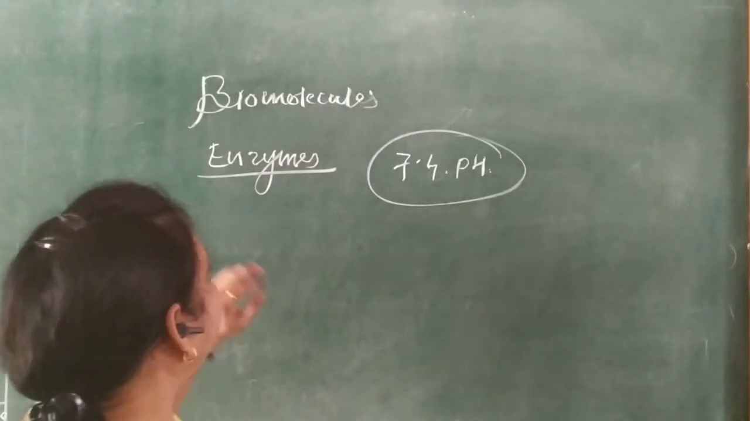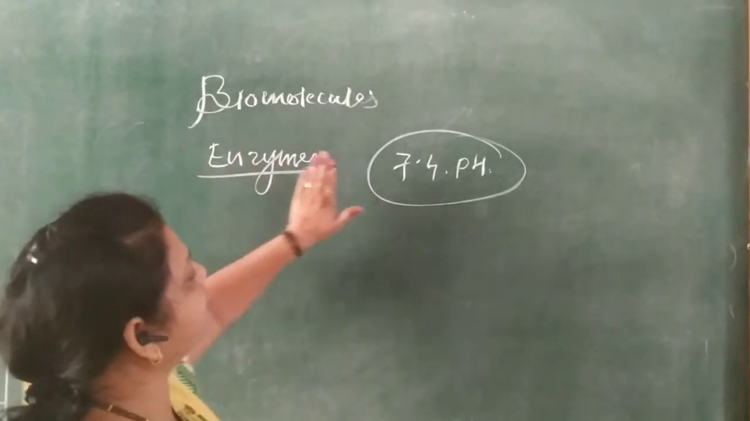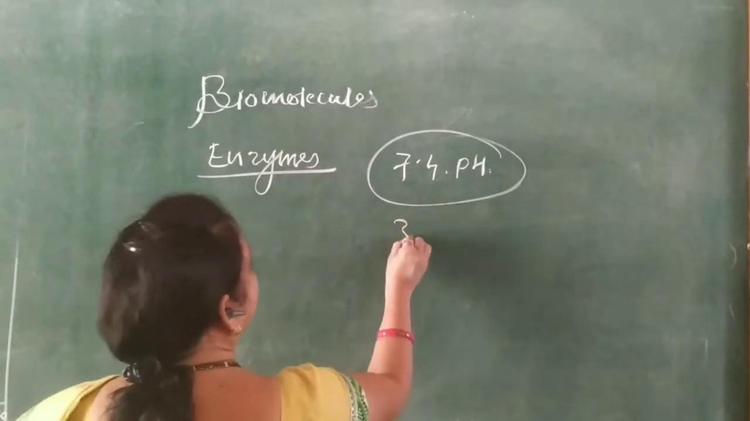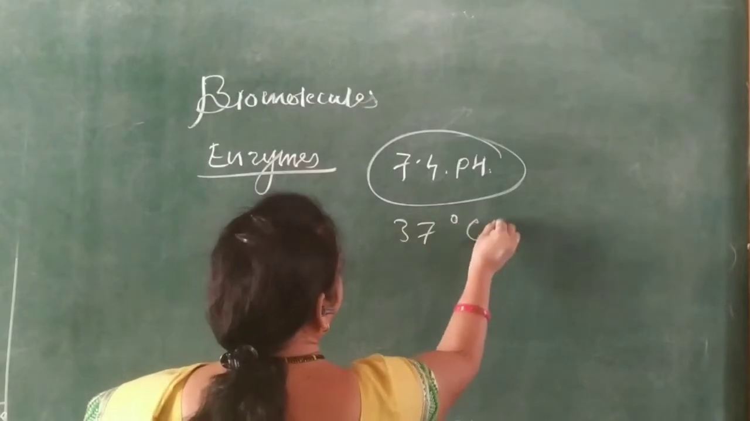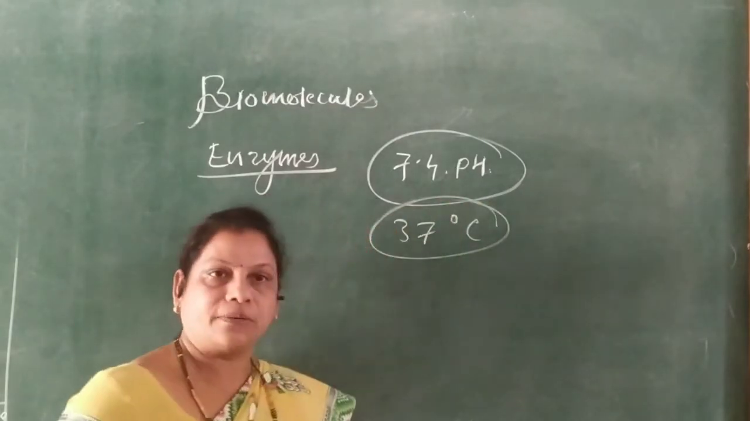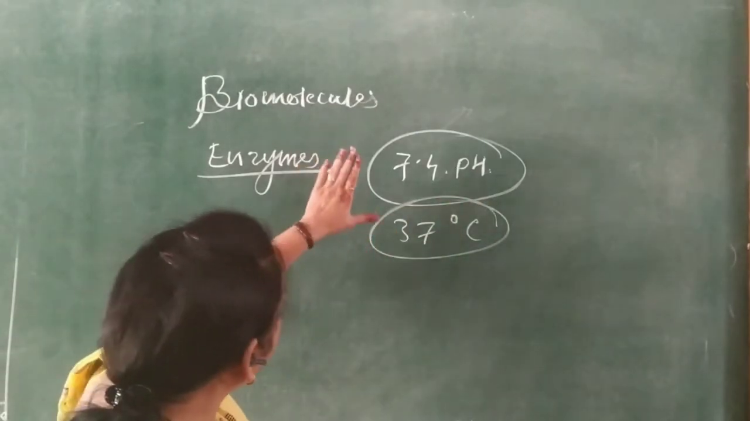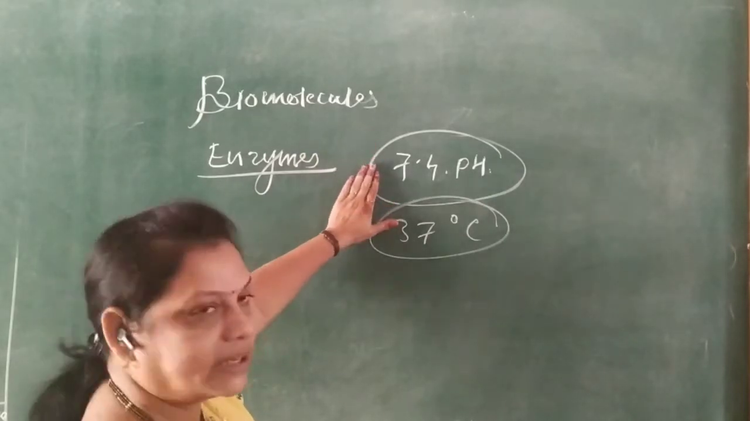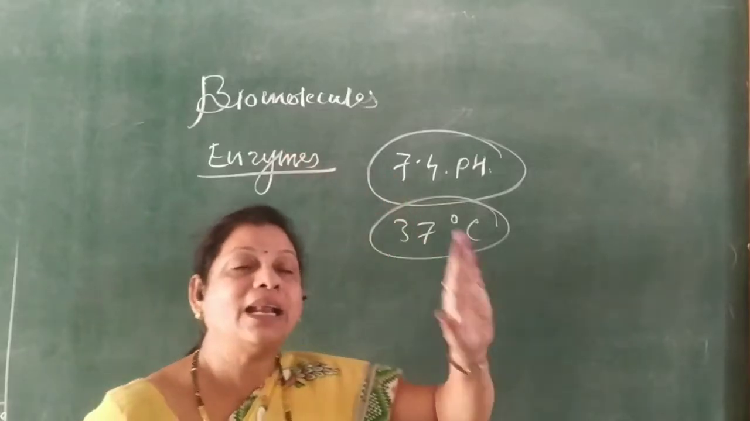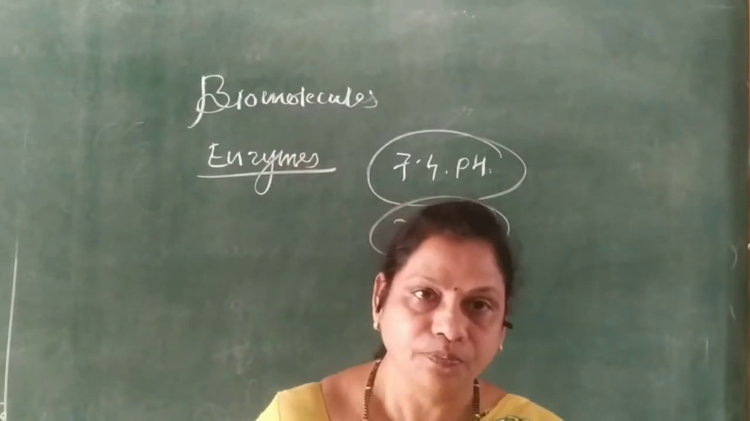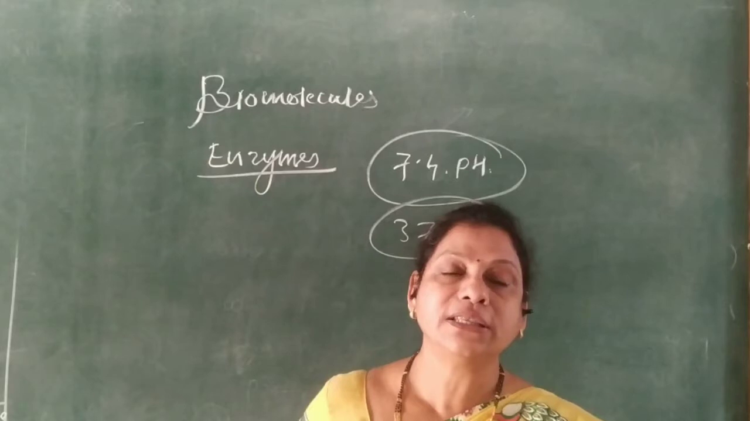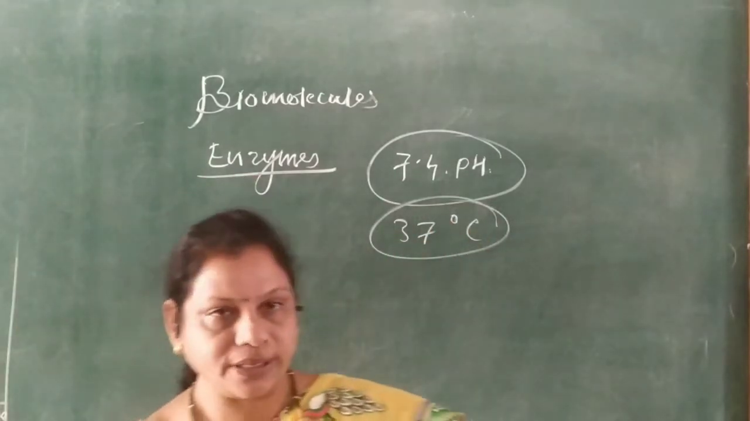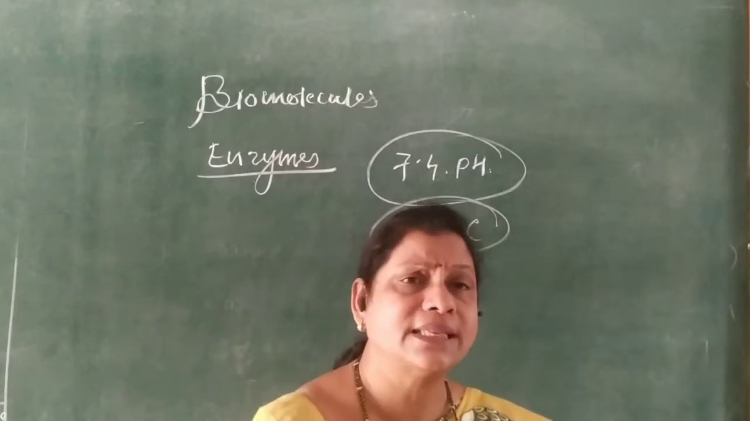The biochemical reactions carried out at 7.4 pH and near 37 degrees Celsius, which is our body temperature, are catalyzed by some catalysts. These biological catalysts are called enzymes. Enzymes are proteins. So what are enzymes?